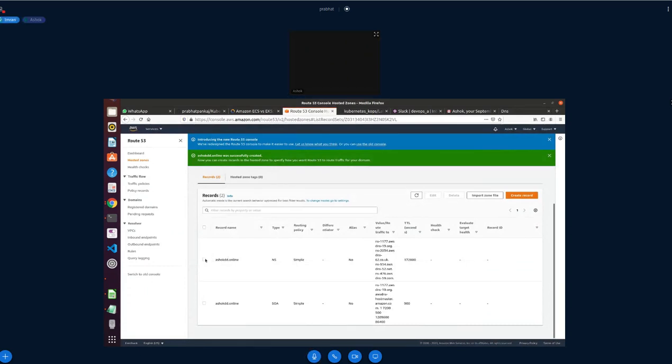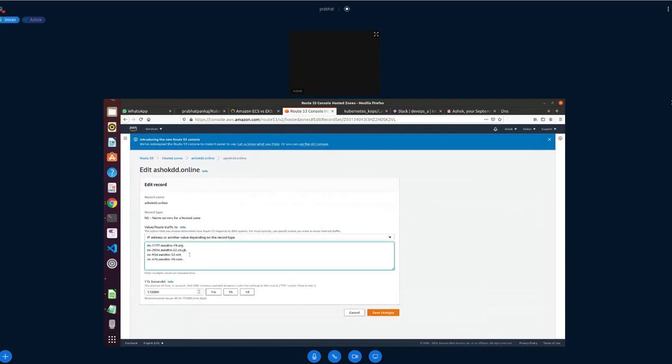No, NS 177. Just click it here. Edit. Copy one by one without the dot. You can remove from there.